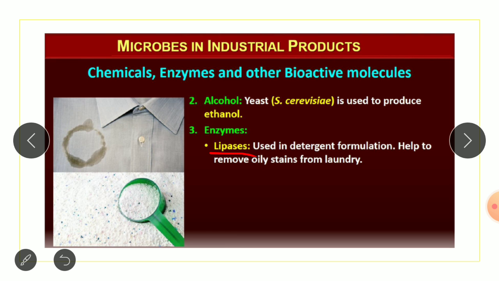Lipase is used in detergent formulations, in the making of washing powders, and it helps to remove oily stains from laundry, that is, from your clothes. If an oily stain has to be removed from clothes, then lipase helps.